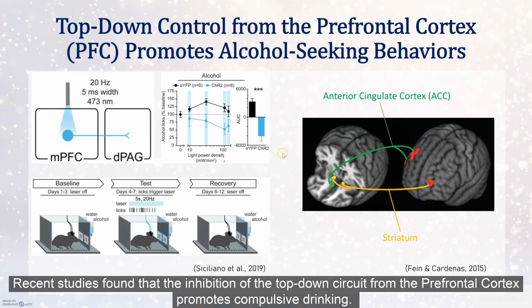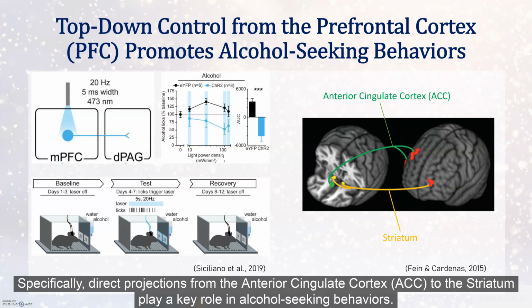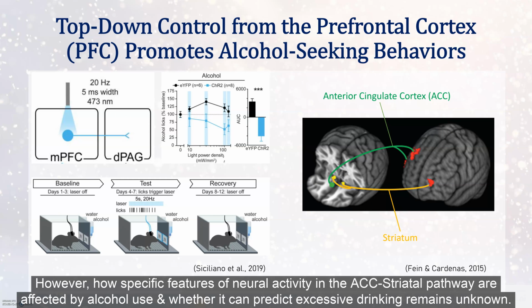Recent studies found that the inhibition of the top-down circuits from the prefrontal cortex promotes compulsive drinking. Specifically, direct projection from the anterior cingulate cortex to the striatum plays a key role in alcohol-seeking behavior. However, how specific features of neuronal activity in the ACC striatal pathway are affected by alcohol consumption, and whether it can predict excessive drinking, remains unknown.